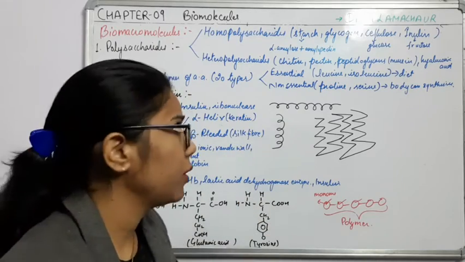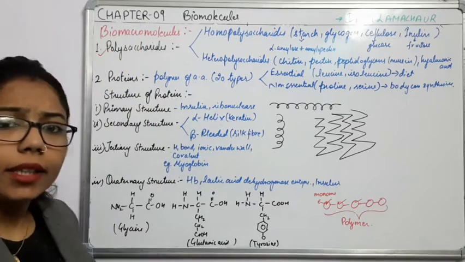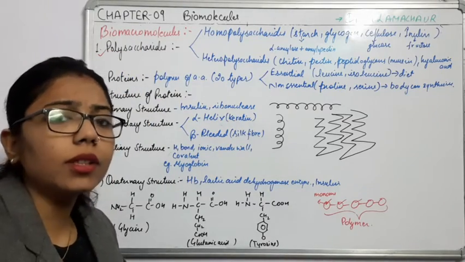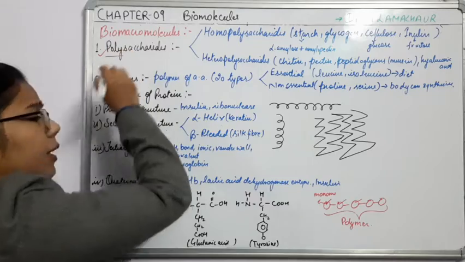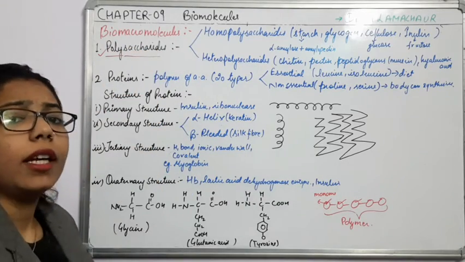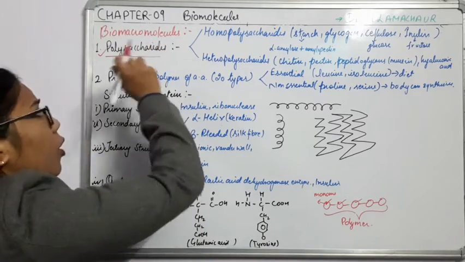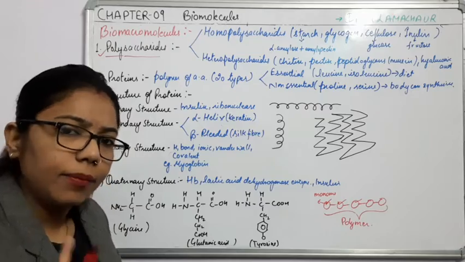One by one we will understand it here. Come to this point: what are polysaccharides? These are the biomacromolecules. The name indicates poly means many, saccharides means sugar. When many sugar forms attach together, they form the polysaccharides, right?